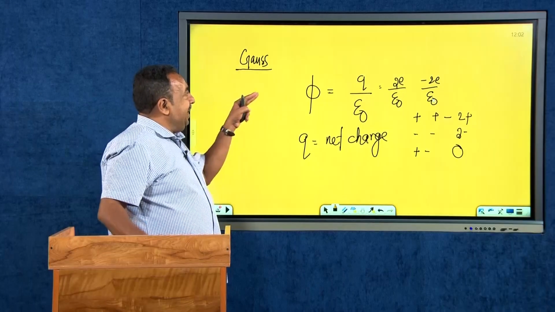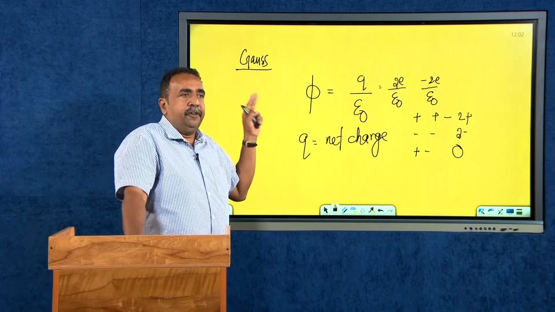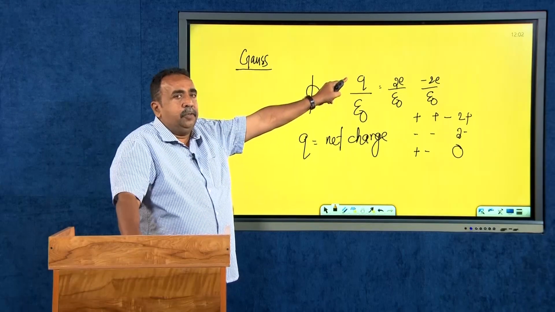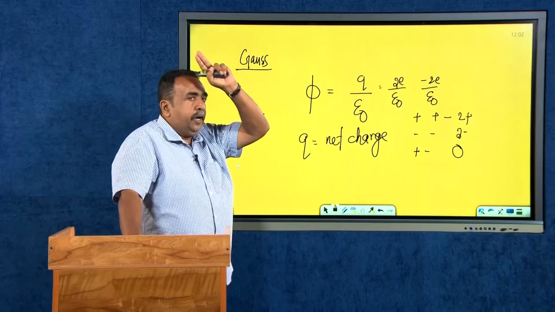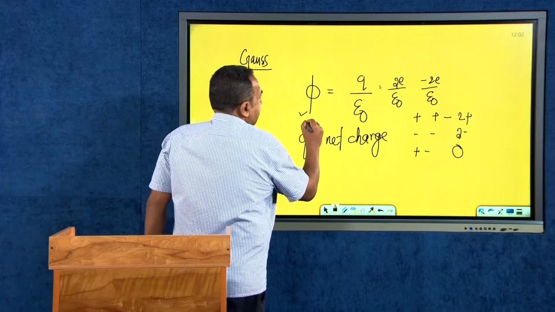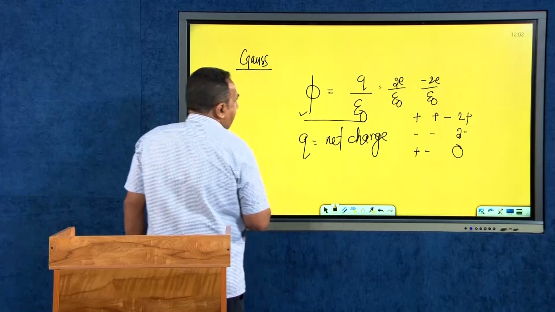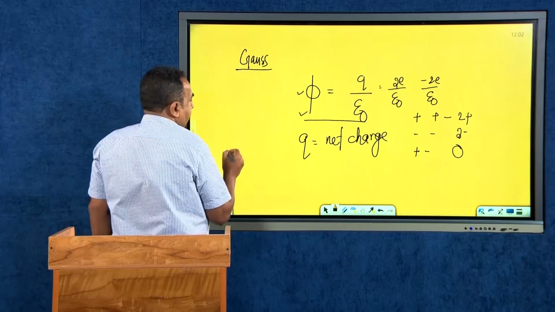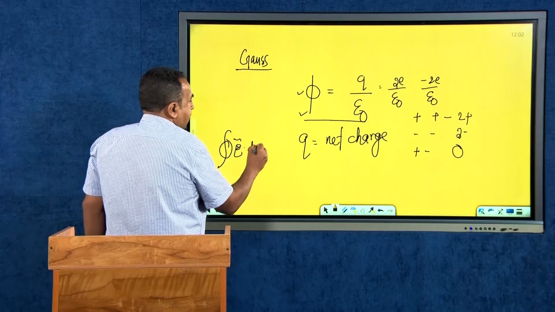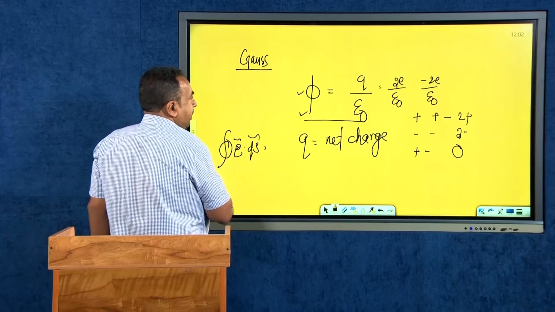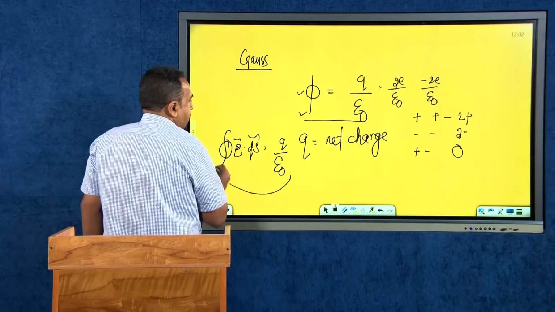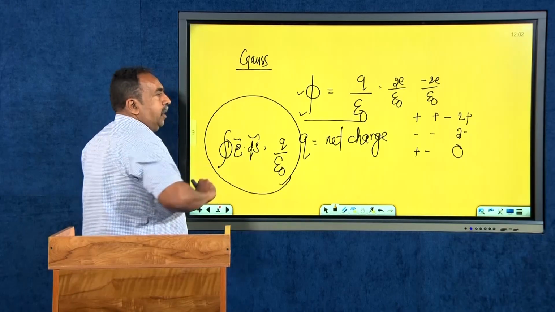Therefore, this is basically an equation that was put forward by Gauss. He said that the flux around any charge distribution will be given by Q divided by epsilon 0. And this is the definition of Gauss's law. We had defined flux as the closed integral of E dot ds. Therefore, the closed integral of E dot ds will be equal to Q divided by epsilon 0. This is the equation for Gauss's law.